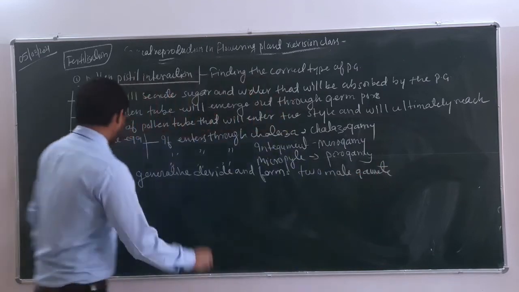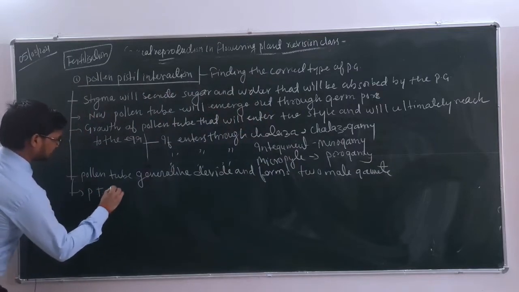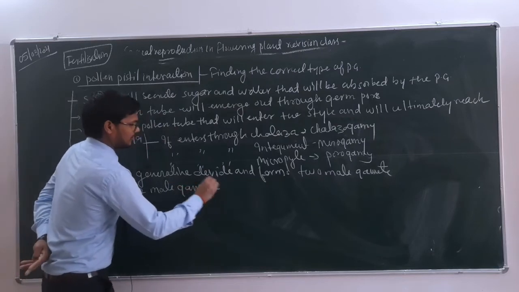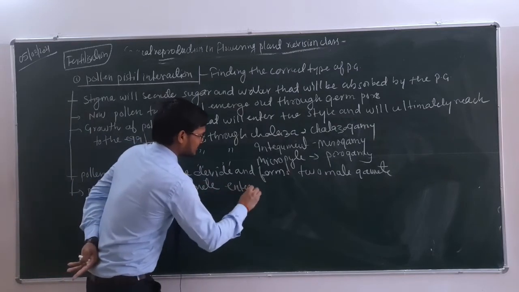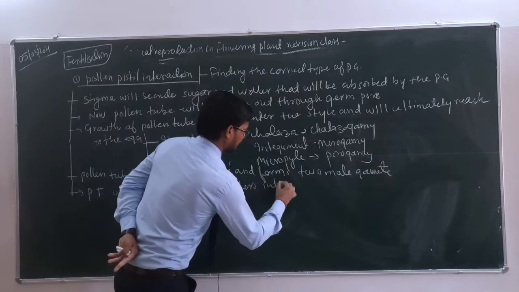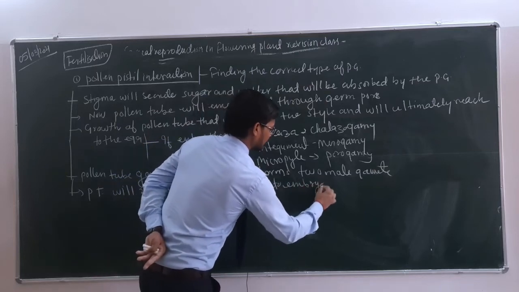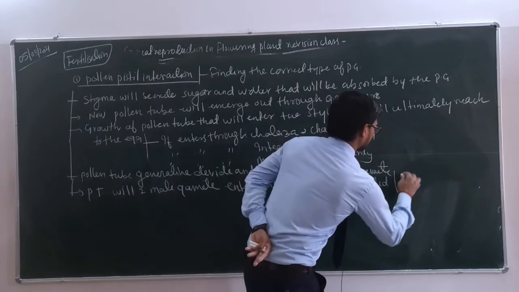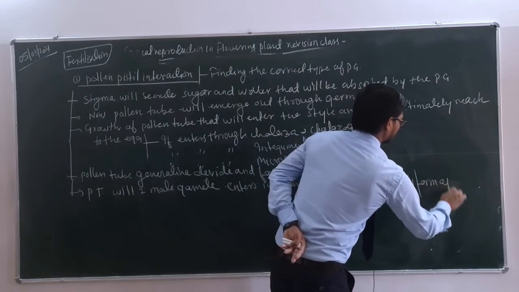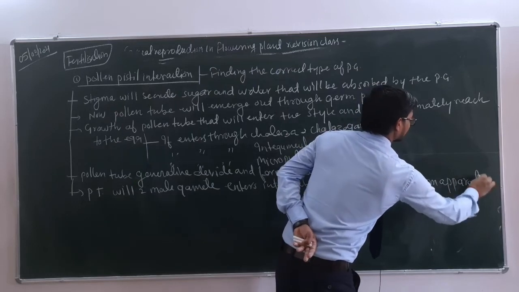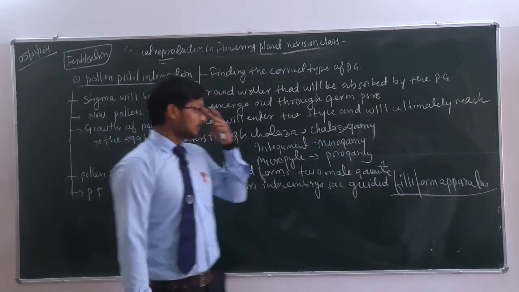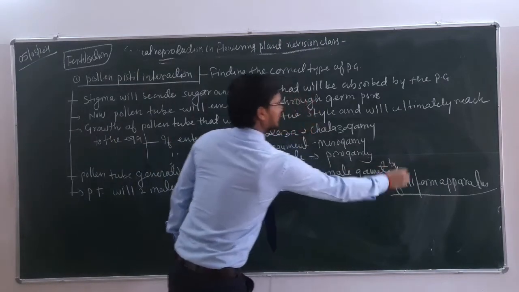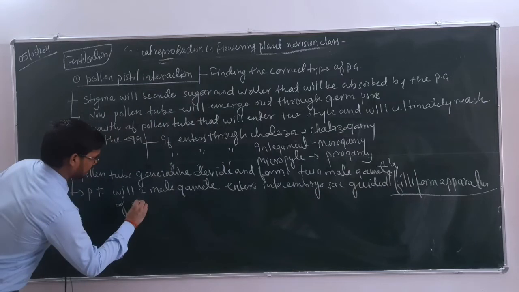Okay, now the pollen tube with two male gametes enters into the embryo sac, guided by the filiform apparatus. This one is important. Questions may be framed from here. What is the filiform apparatus? The filiform apparatus is the part of the synergids. Guided, we can write here, by the filiform apparatus of the synergids.